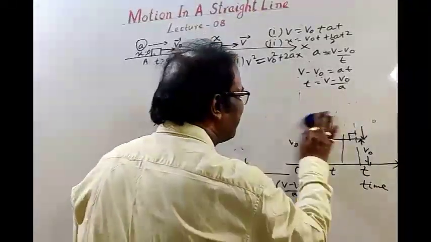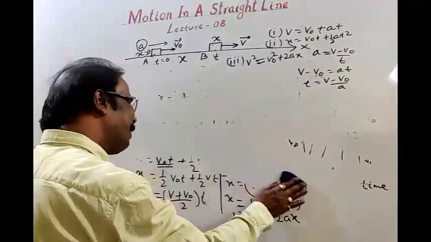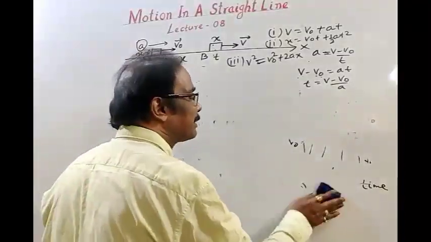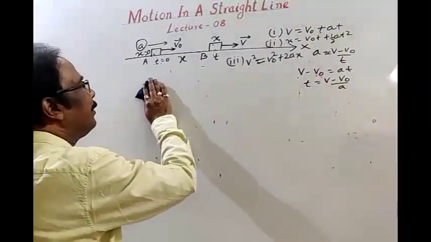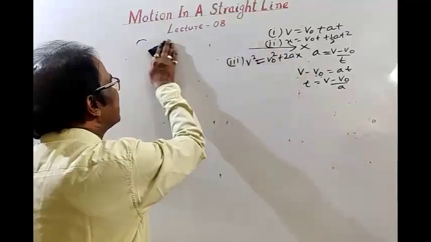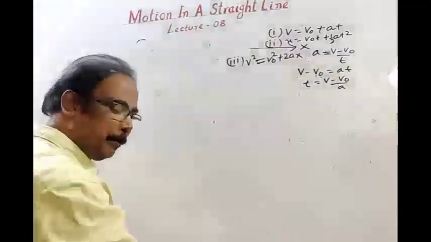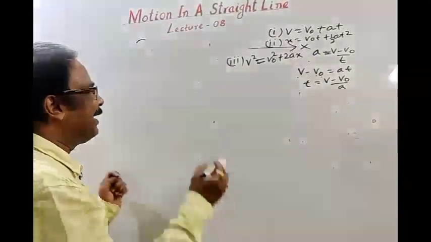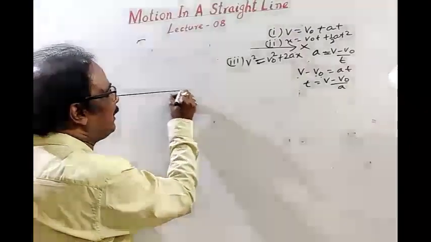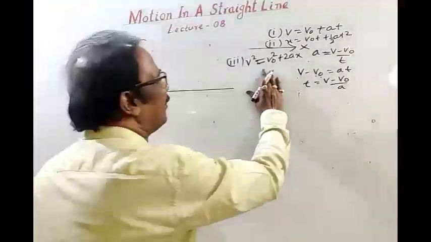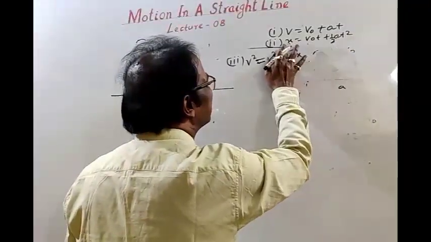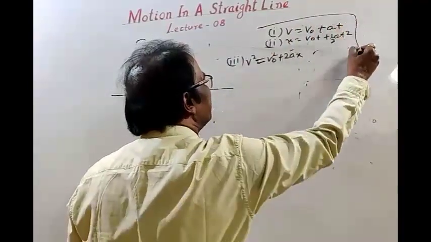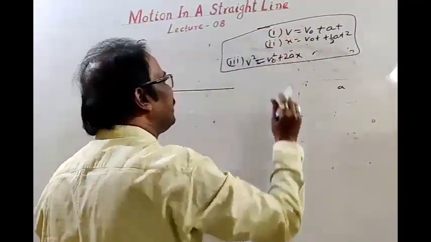Then equation 4. We have to first discuss some basic thoughts before deriving equation 4. I am erasing this, again representing the motion along a straight line. Say a body is moving along a straight line. We have got all these things. These are 3 equations: equation 1, equation 2 and equation 3.